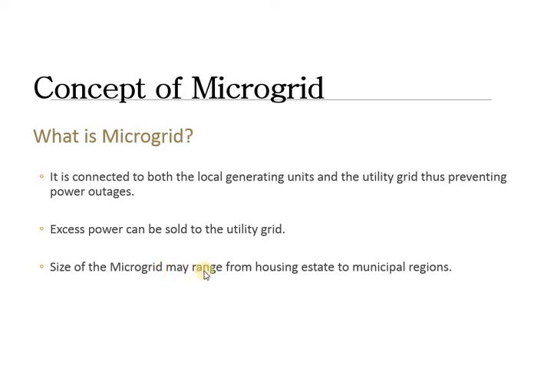Size of the microgrid may range from housing estate to municipal regions. So friends, if you will see a housing estate, or it can be also considered as one apartment having a minimum of, let's say, 9 to 10 homes in a building. So it can start with the range of housing estate, and it will increase up to a range of municipal region, so that can cover certain colonies of the particular village, and that can be considered as a microgrid.